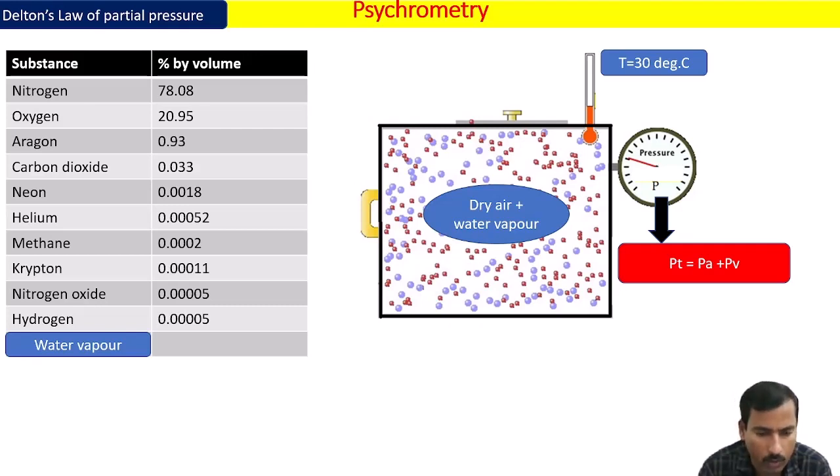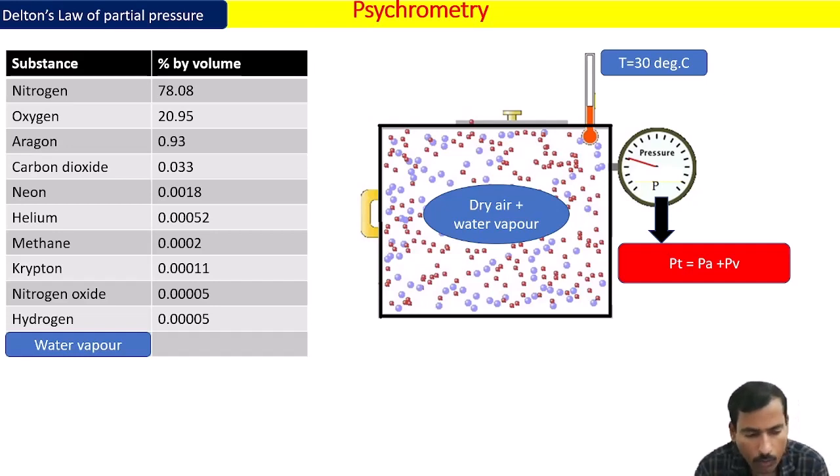Pv, the partial pressure exerted by water vapor. This formula or statement can be applied for any number of gases in the mixture, but in our psychrometry only two gases are to be considered. One is dry air and the other is water vapor. So we apply Dalton's law of partial pressure to this mixture.